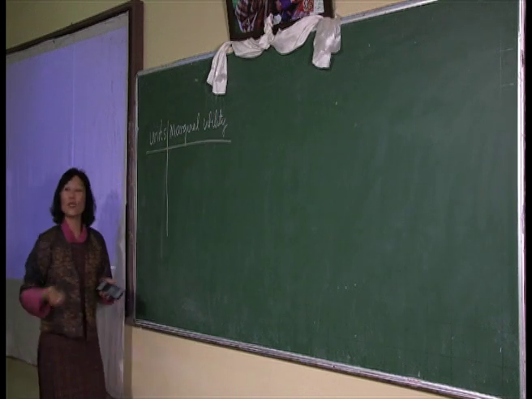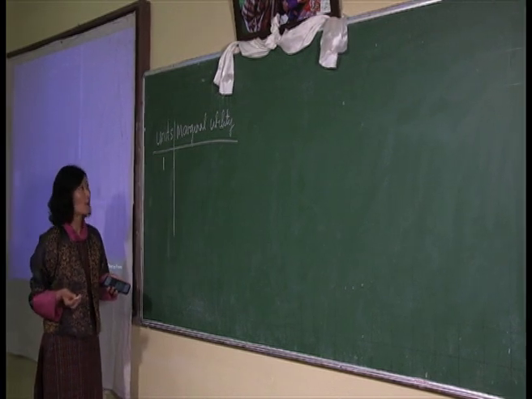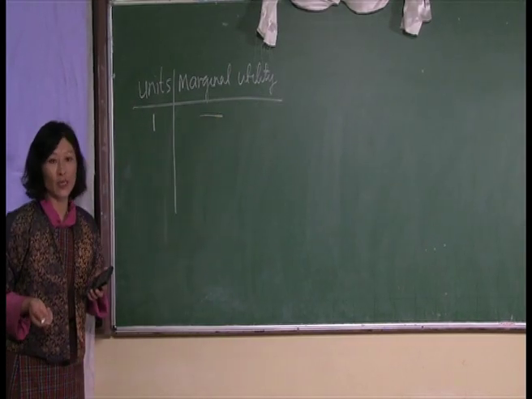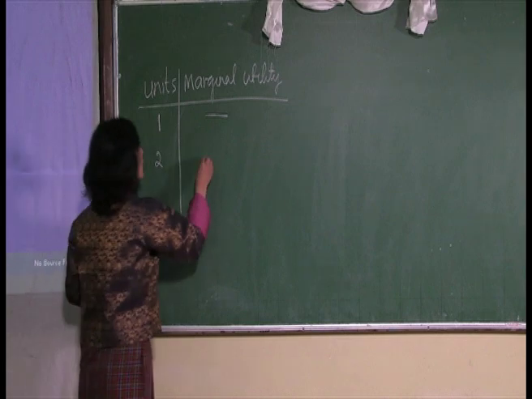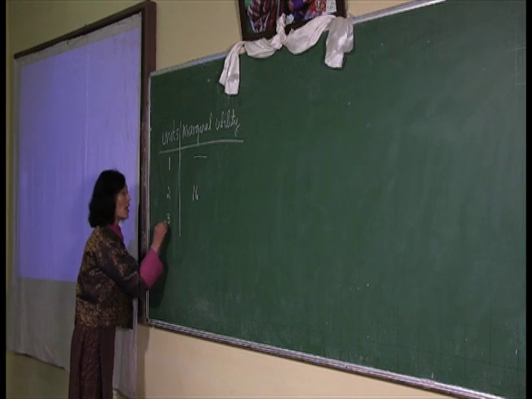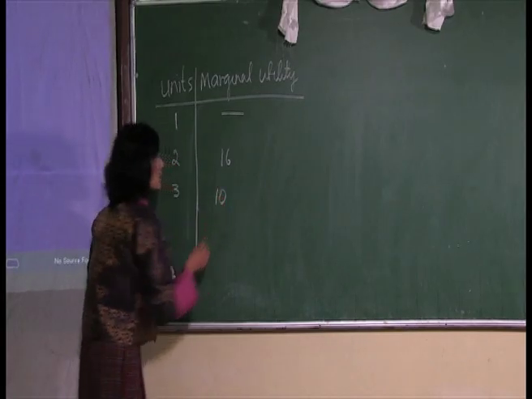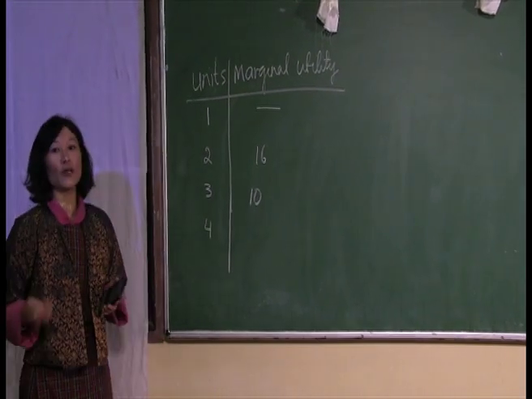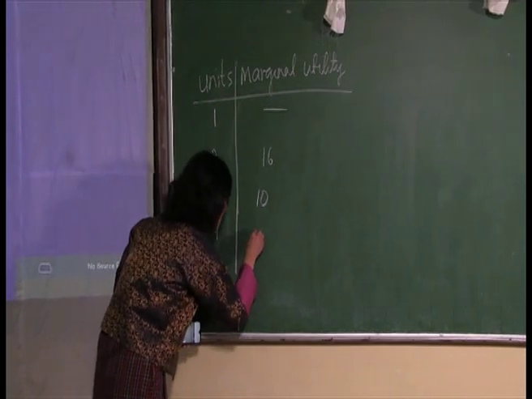Now let's say at this point we take the same example of ice cream. The first scoop of ice cream that the consumer consumes, at this point there is no marginal utility because there is no extra unit consumed. When the consumer goes on to consume the second scoop of ice cream, let's say for example, the consumer gets 16 utils of satisfaction. The third scoop of ice cream that the consumer consumes, let's say again the consumer gets 10 utils of satisfaction.